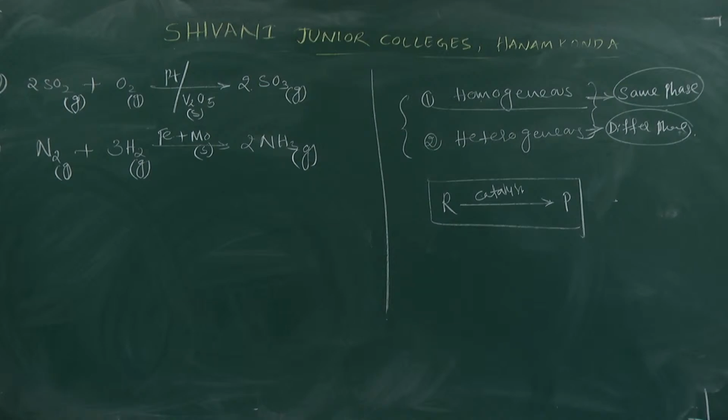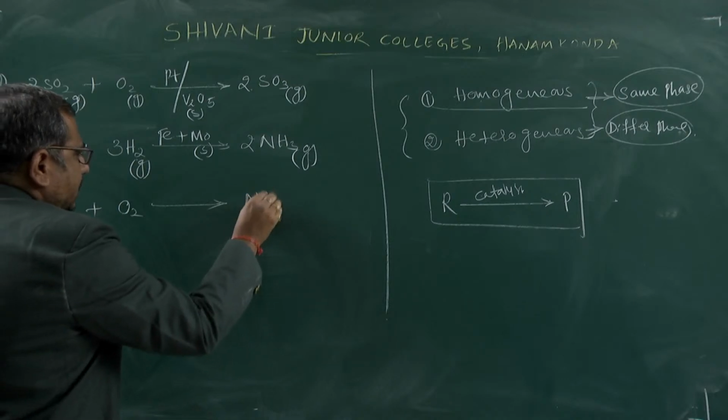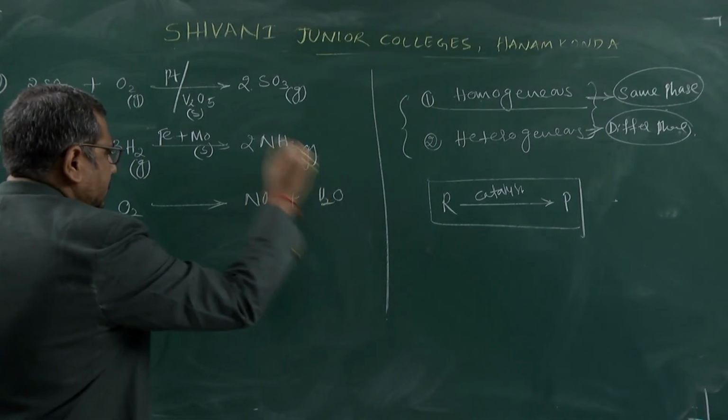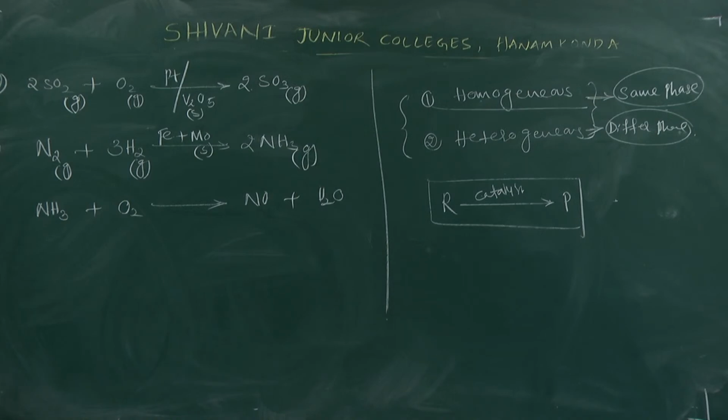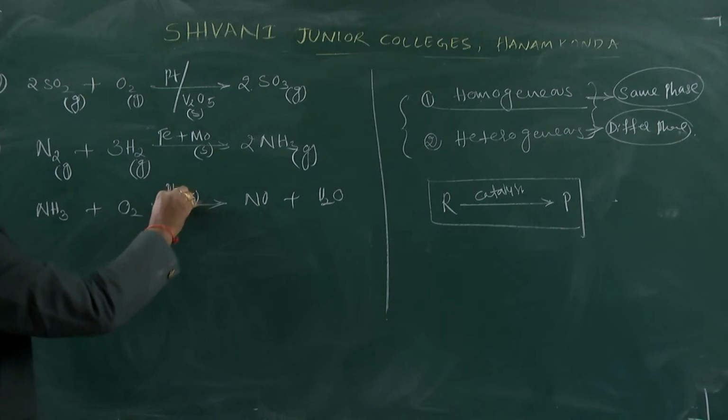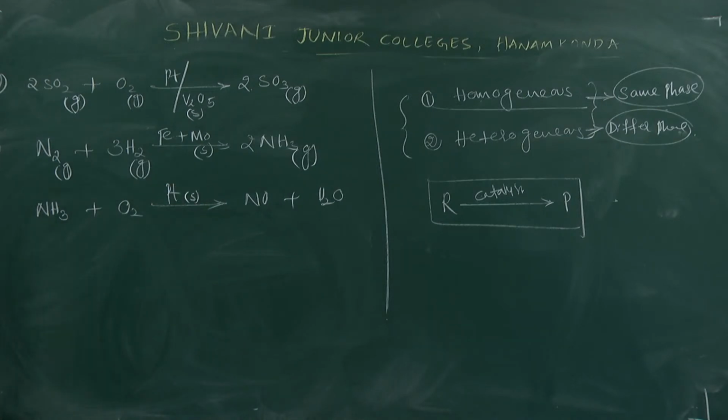Another one is ammonia, NH3, plus oxygen, which gives nitric oxide, NO, and water, H2O. In this condition, ammonia and oxygen react with each other to form nitric oxide. Here the catalyst used is platinum. The platinum belongs to what type of nature? It is a solid nature.